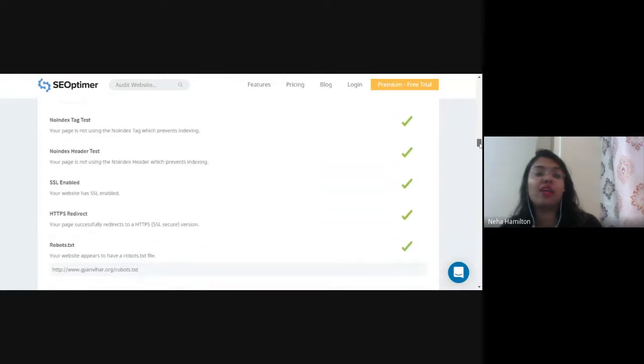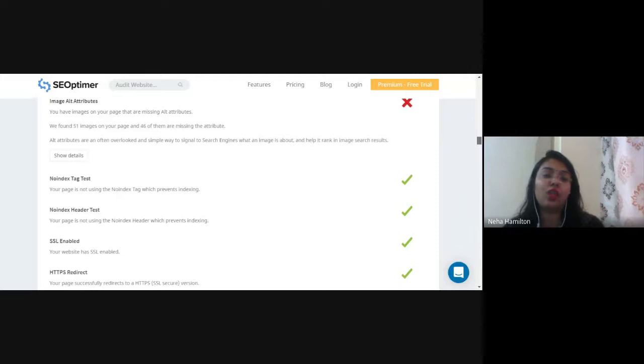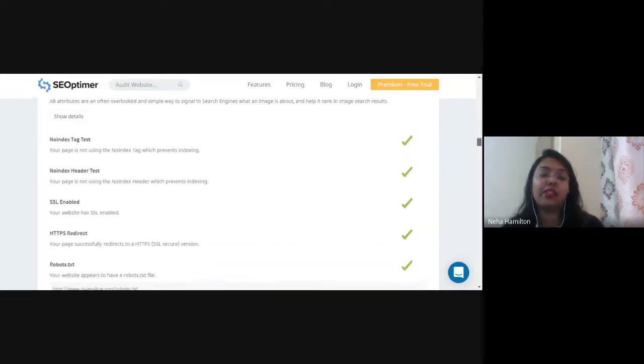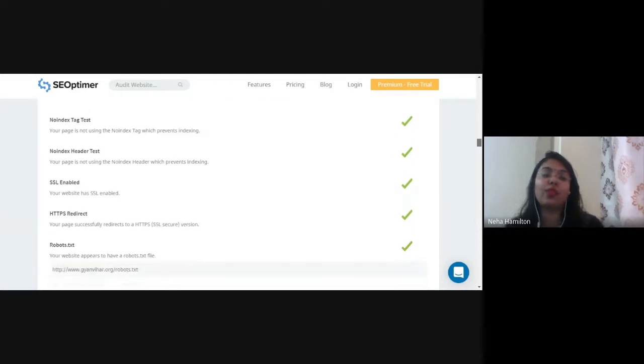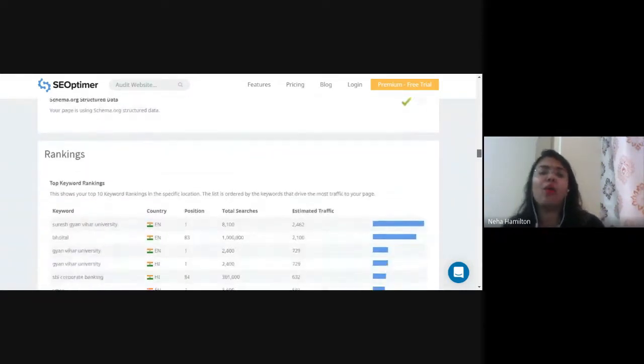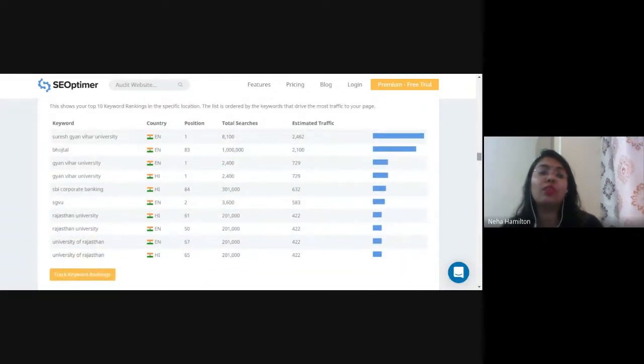Then we have noindex tag, noindex header, and SSL enabled. What are all these? The noindex tag, noindex header, I am going to tell you later. Just understand here that all the things are on point, right? And now the ranking is being given.